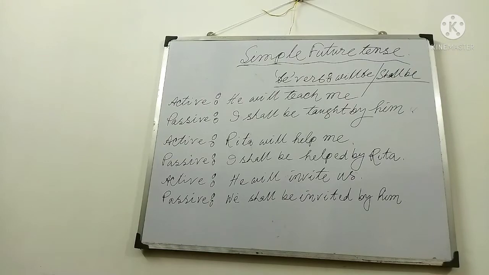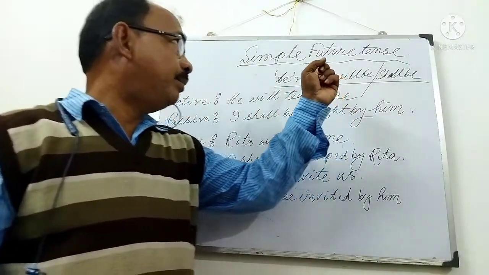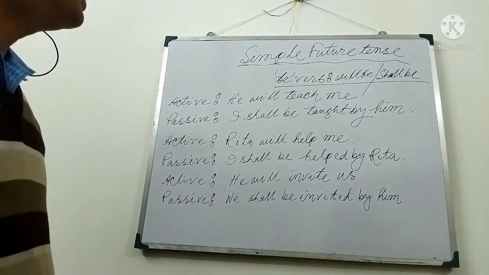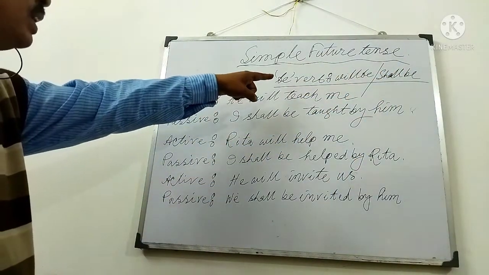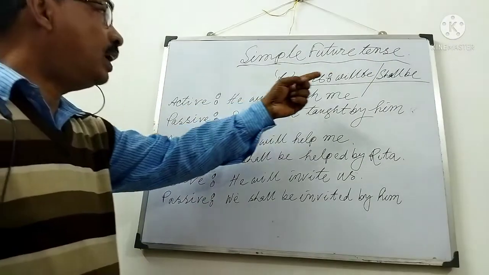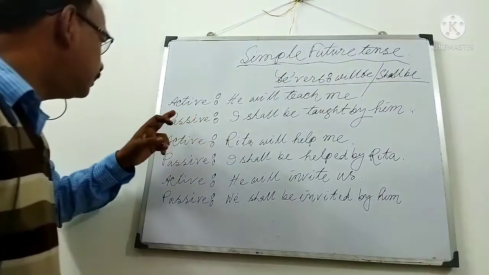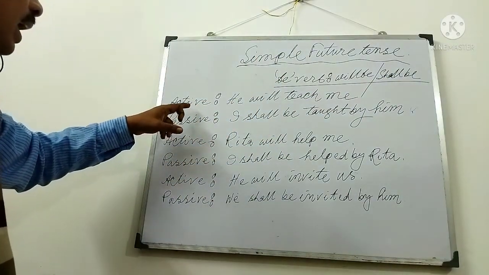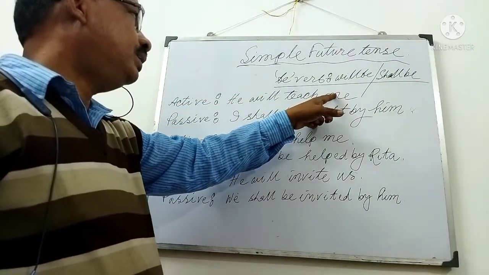Now we shall learn the voice change of simple future tense. In simple future tense, we shall use be verb, will be, or shall be. First example, active. He will teach me.